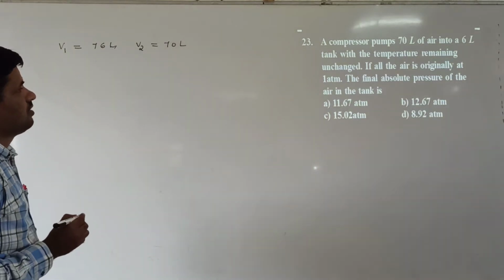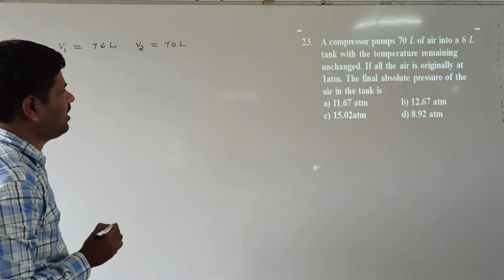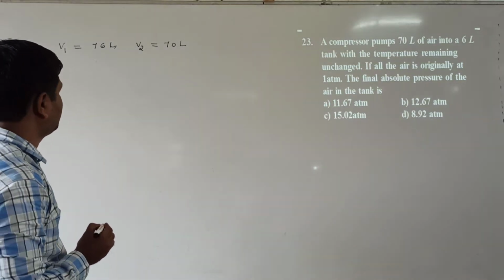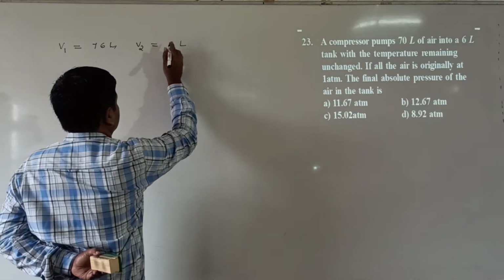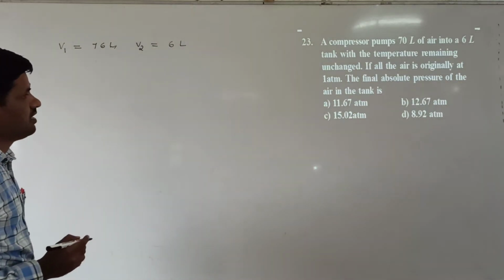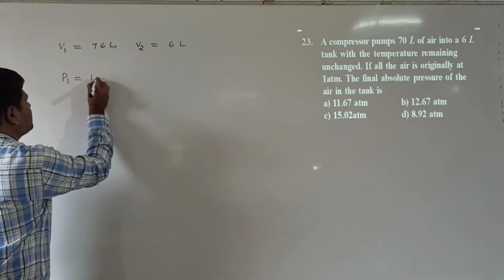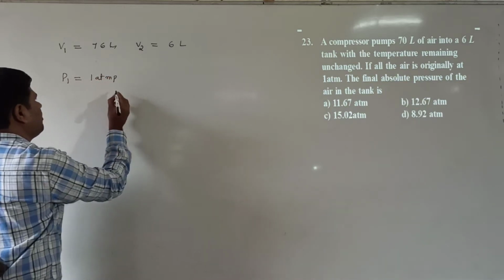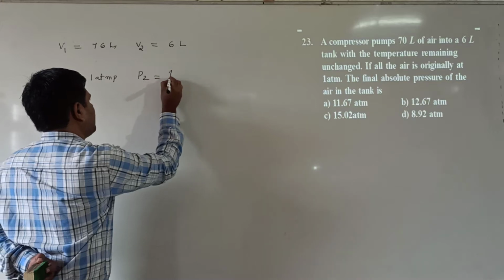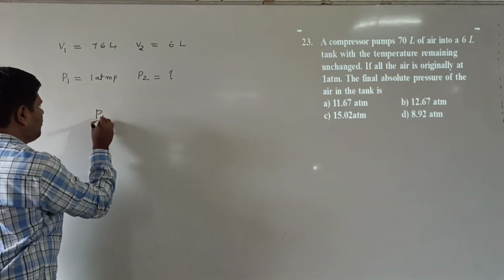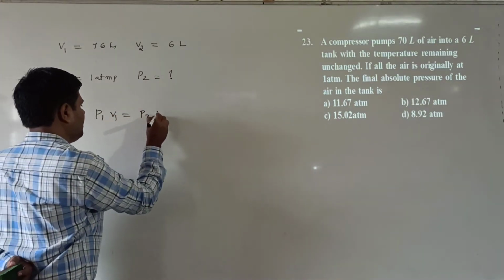The volume of the air in the tank is 6 liters. The first pressure given is 1 atmospheric pressure. P2 is required here. You know the formula, P1 V1 is equal to P2 V2.